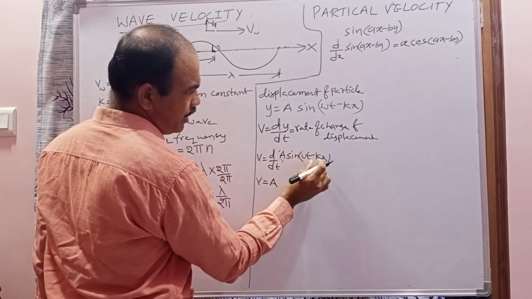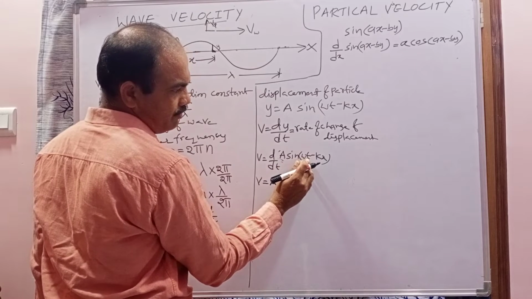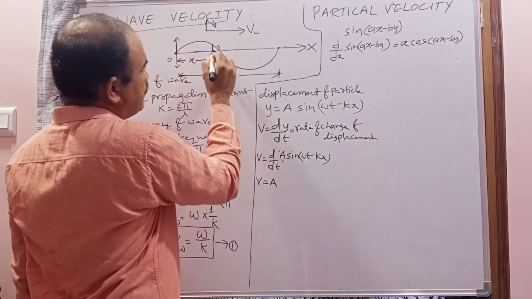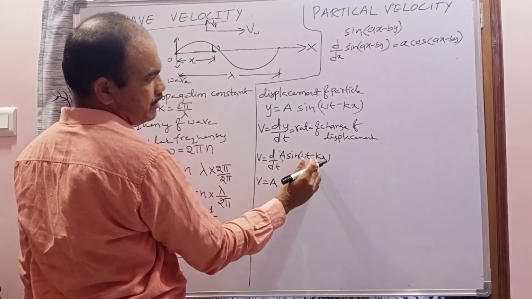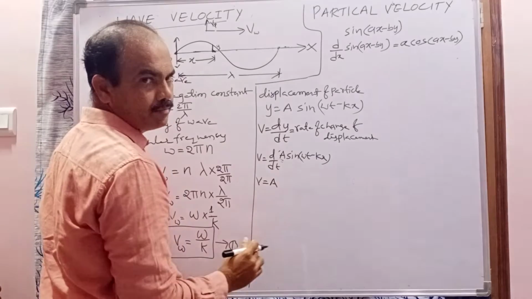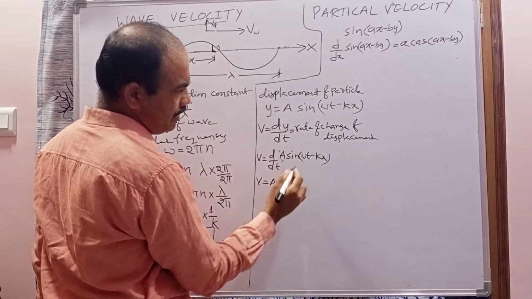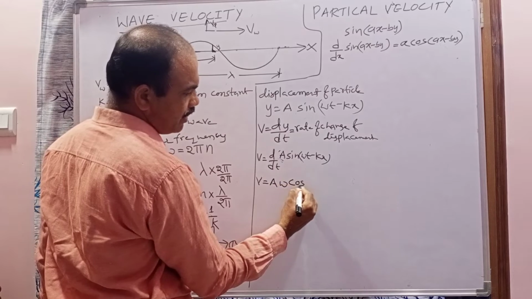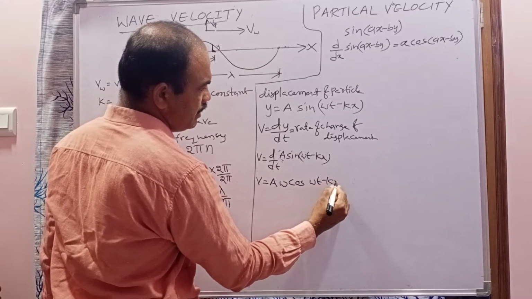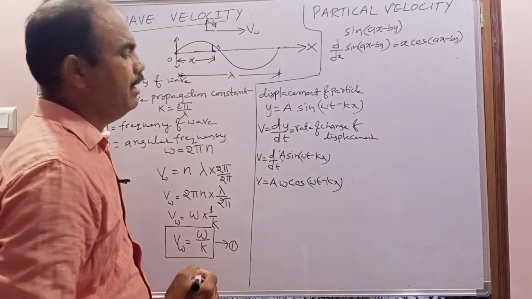So what is the sin of omega t minus kx? This sin is a function of time and position, but at this particular time the position is not changing. That's why k is constant, x is constant, omega is constant, and only time is changing. So in front of time what is there? Omega, and sin will be converted into cos of omega t minus kx.